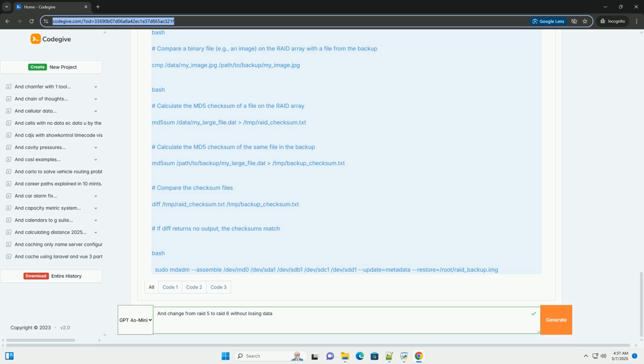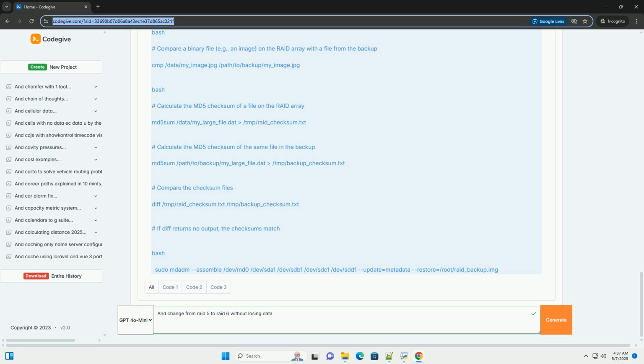4. Adding a drive, if needed. If your RAID controller requires an additional physical drive for RAID 6, you will need to add one. Software RAID, like MDADM, can create a degraded RAID 6 array with the same number of drives as your original RAID 5. 5. Restarting the RAID array, bringing the array back online.